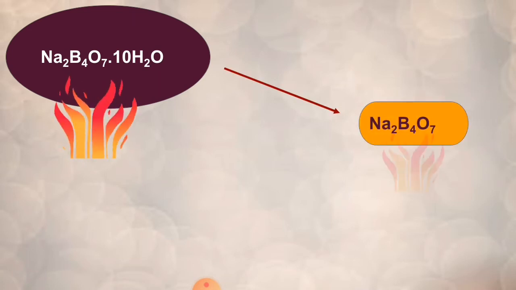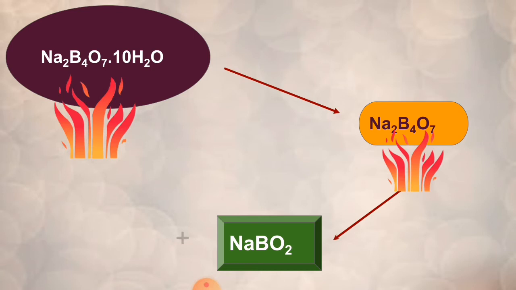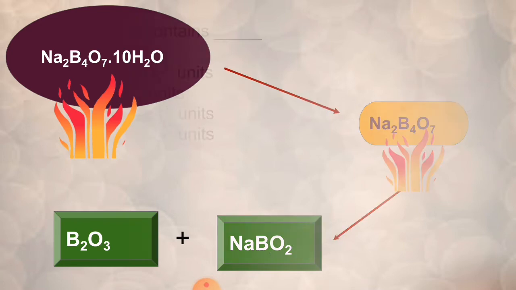On further heating Na2B4O7, it leads to the formation of NaBO2 and B2O3. Here X is Na2B4O7, Y is NaBO2 and Z is B2O3. Now you find the answer, right? Next we move on to another question.